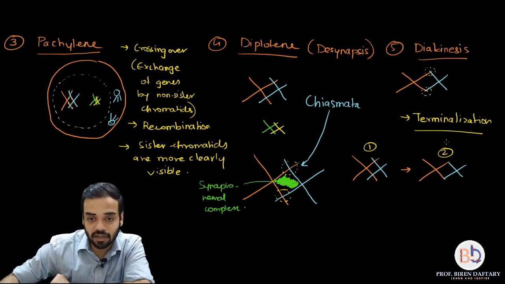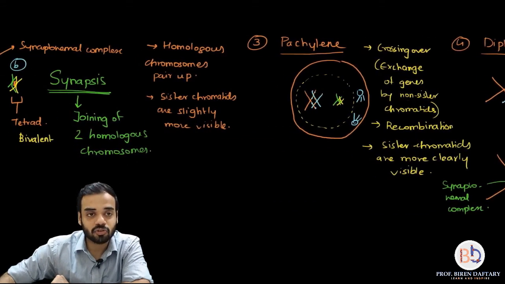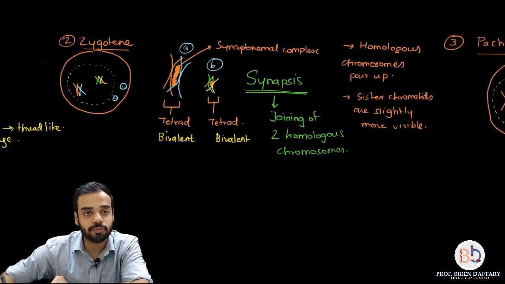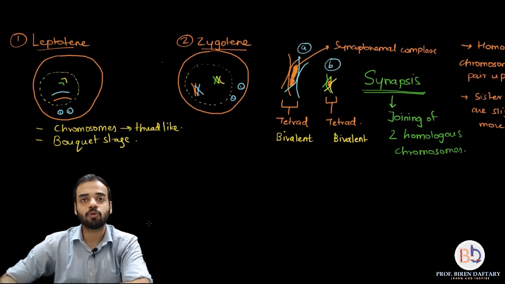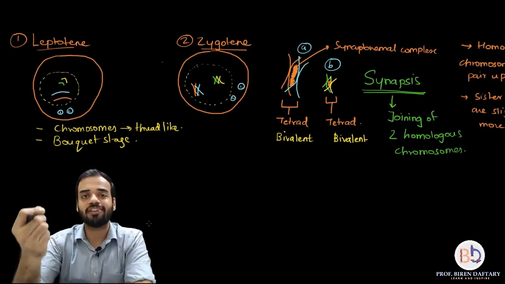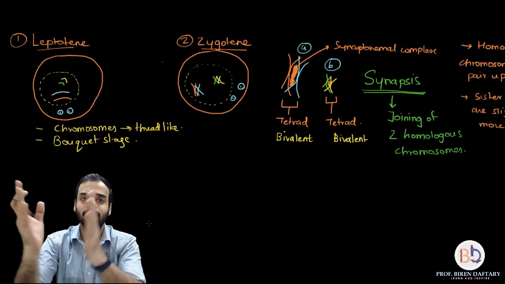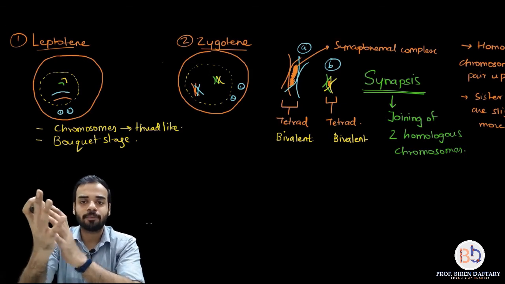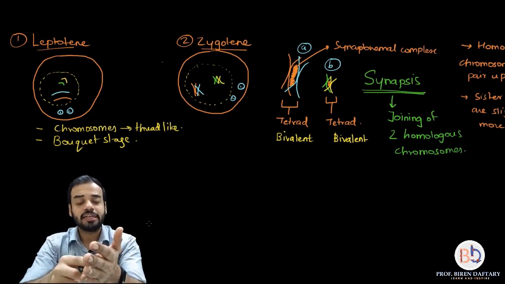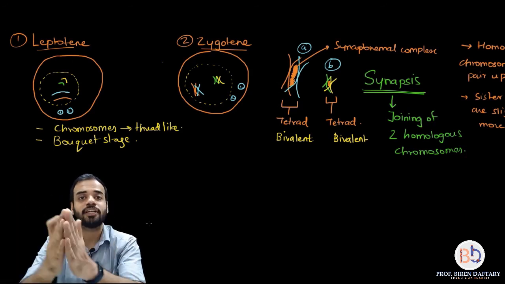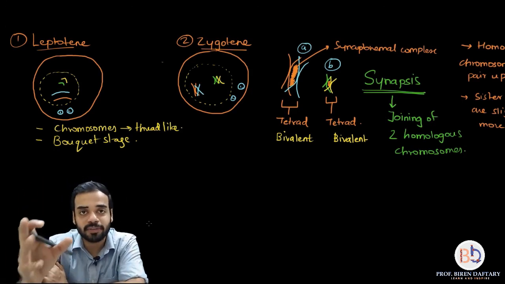Just again coming back to the steps that we just studied. Okay, let us go through the important points. I know this is turning out to be a lecture which is longer than we expected, but it is better to get the concepts right. So in leptotene, the chromosomes are just newly formed, they are very thread like. Okay, and the sister chromatids are not visible because they are joined to each other. In zygotene, the pairing up of homologous chromosomes occurs, called a bivalent or tetrad. Okay, the process is called synapsis, and what is joining the chromosomes? Synaptonemal complex. So synaptonemal complex is maximum in the zygotene stage.